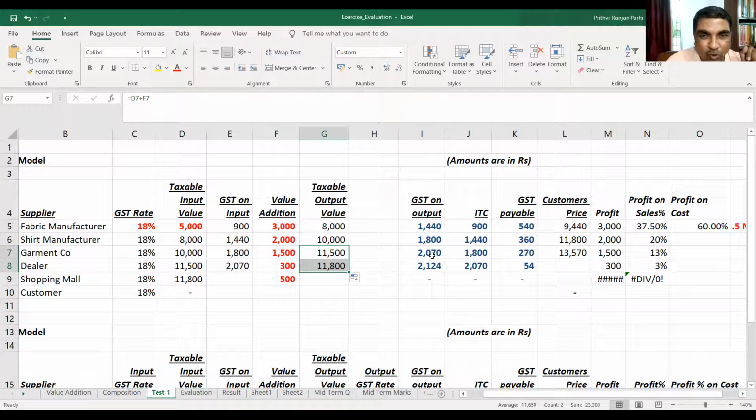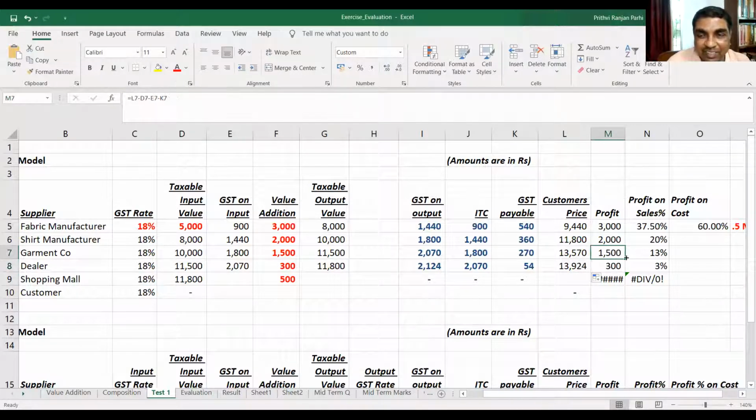On 11,800, GST will be 2,124. ITC will be this amount, 2,070. Tax payable is 54. Customer's price will be 13,924. That is 11,800 plus 2,124. There will be a profit of 300.